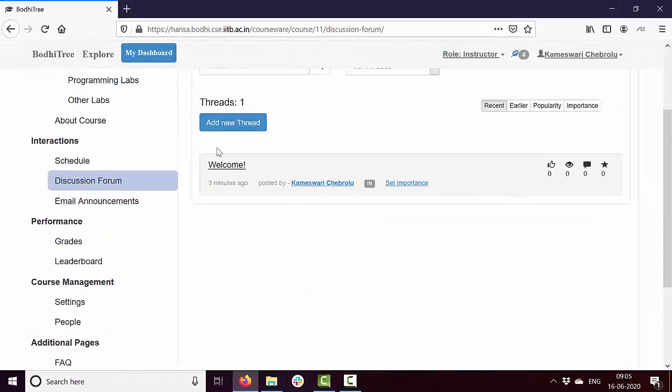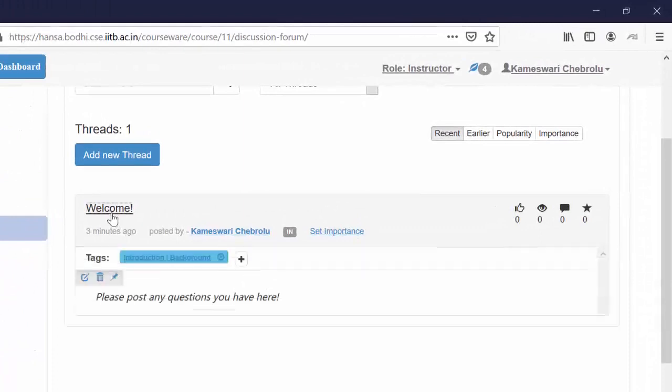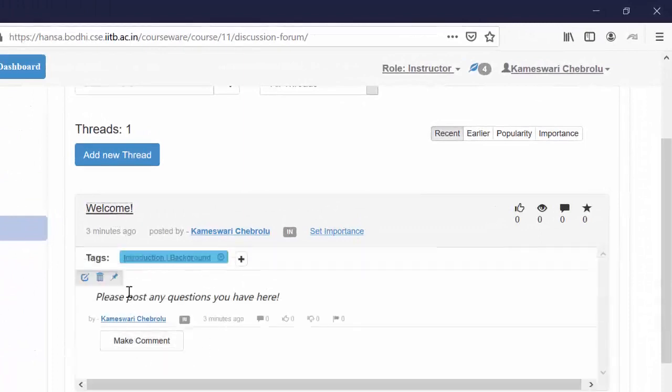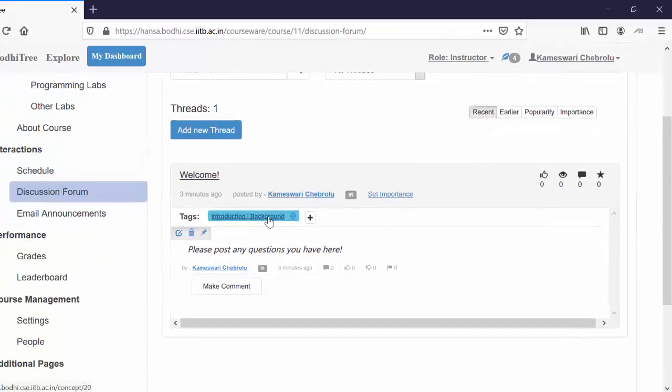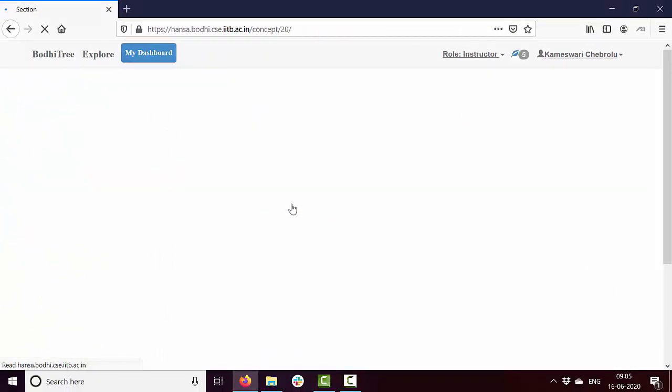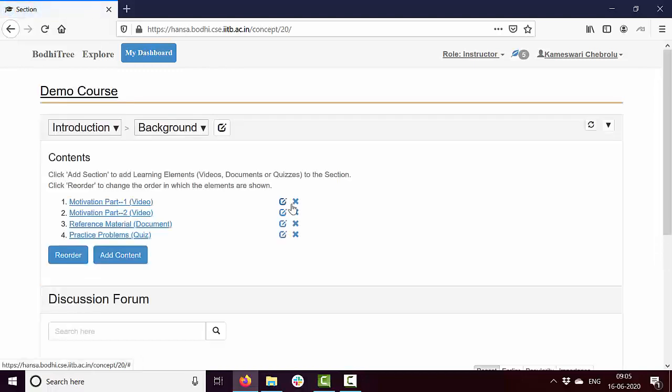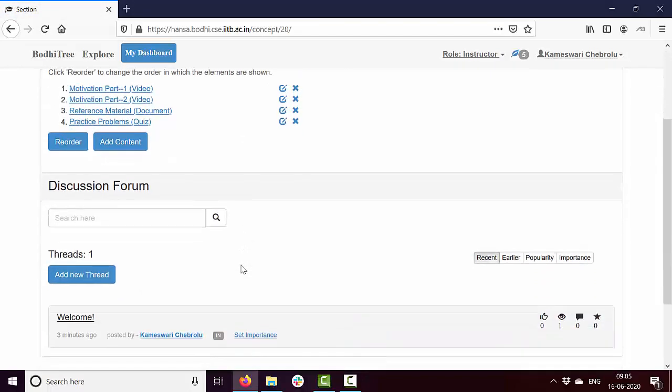As you can see, a post has appeared here. I can click on this post and it shows me who posted it. Since I didn't post it anonymously, it shows my name, when it was posted. You can also see that it has tagged it with this Introduction and Background. If I click on this, it actually takes me to that particular section. One other thing you may also want to note is because this post was tagged under this section, this post will also appear within this section.